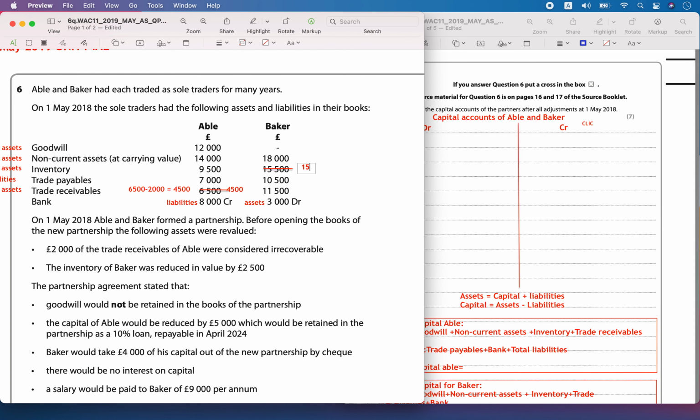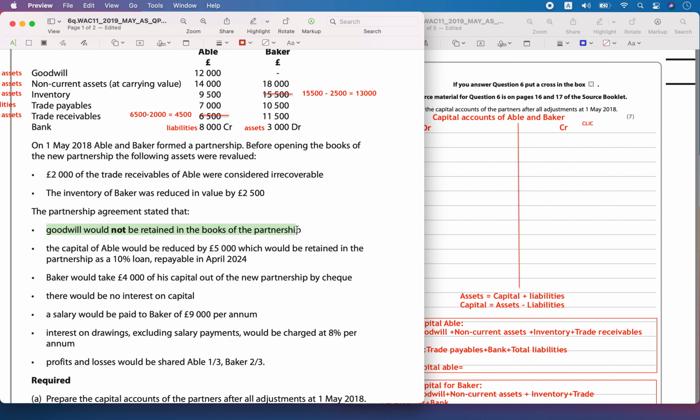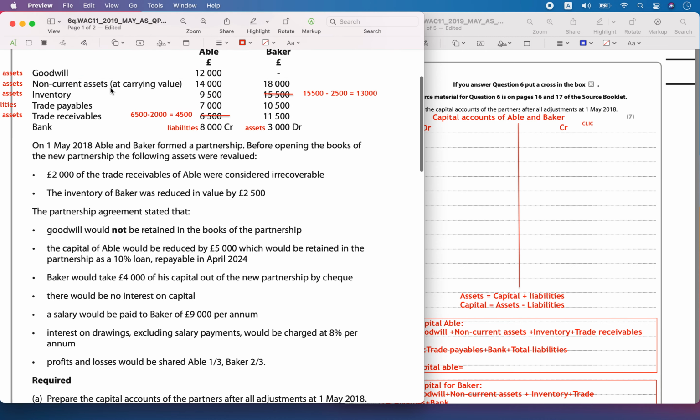Probably these got obsolete or worn out and they were not usable. So the inventory was revalued down to 13,000. Then the goodwill was not to be retained in the books of partnership, and the capital of Abel was to be reduced by 5000 pounds and the capital of Baker was to be reduced by 4000 pounds. So the other factors given here, like interest on capital, salary, interest on drawings, will not affect the capital account.